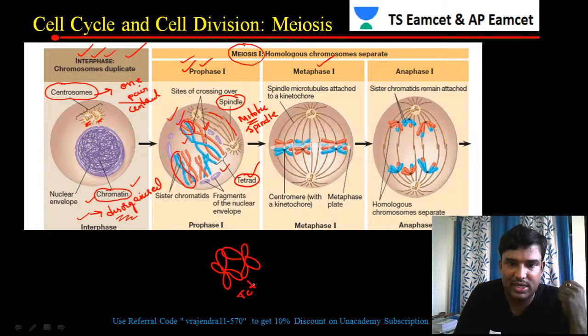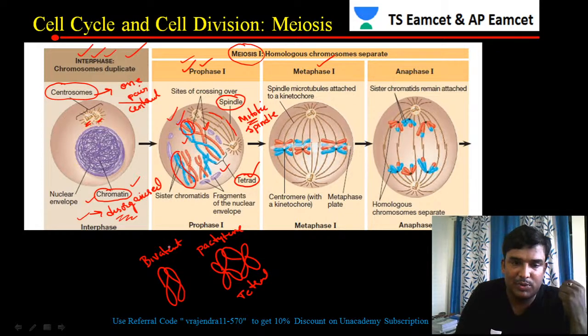Now this is called a tetrad. Then what is a bivalent? When the chromosomes appear like this, this is called a bivalent. And this is called a tetrad. In which stage is the tetrad observed? The tetrad is seen in the pachytene stage. So in a multiple choice question they'll ask you, tetrad is seen in which stage? That is seen in the pachytene stage. So bivalents are seen in which stage? Bivalents are seen in the zygotene stage.